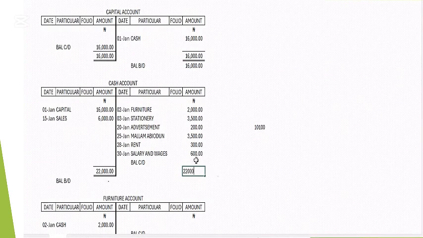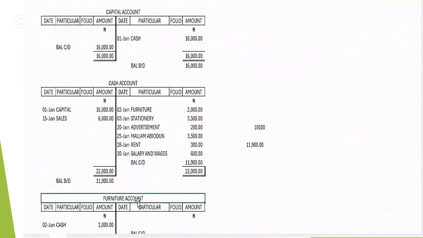So the balancing figure is going to appear here. 22,000 minus 10,100 gives us 11,900, which is the balancing figure, and that is the balance carried down. It tallies up: if you add what is here together and what is here together, it should give you the same 22,000 naira.